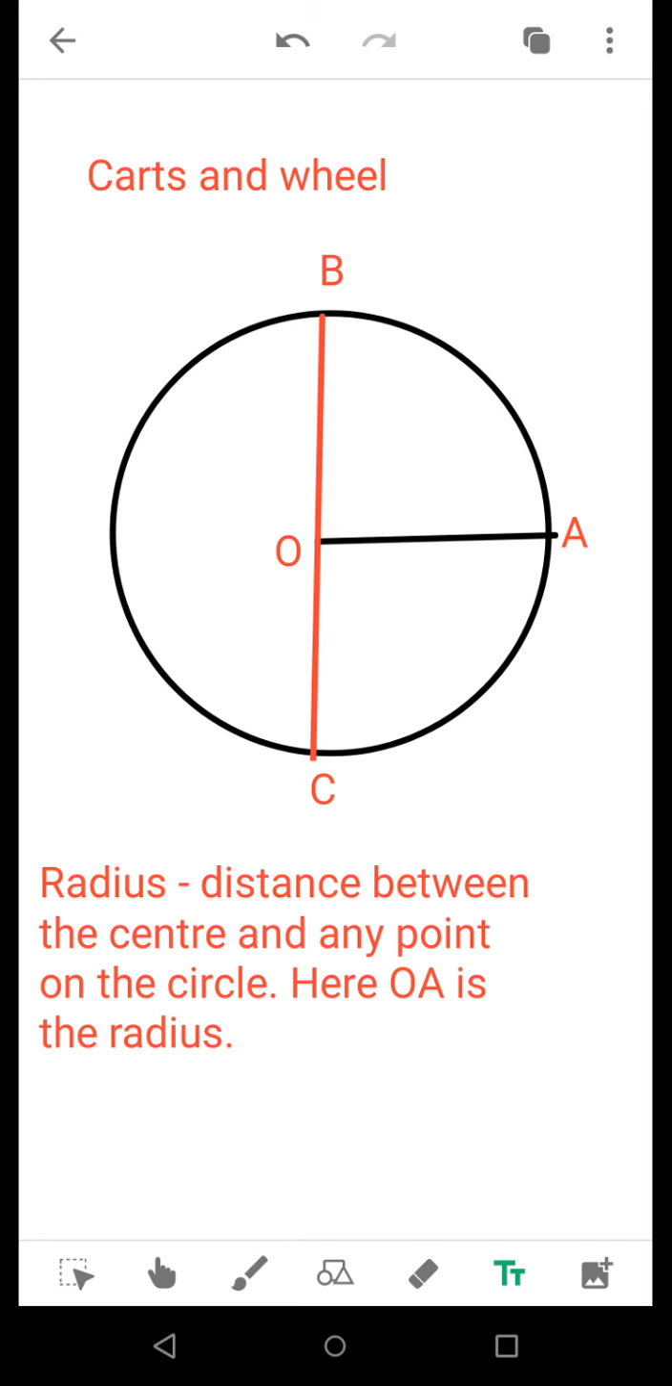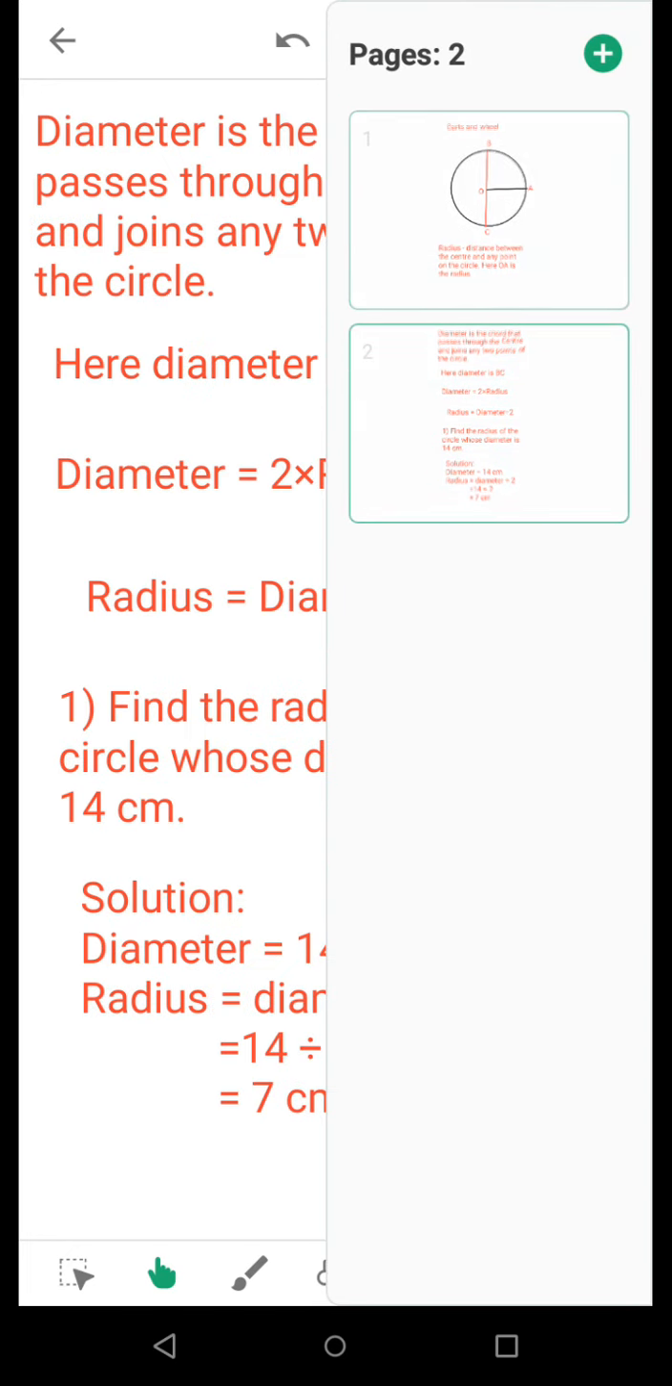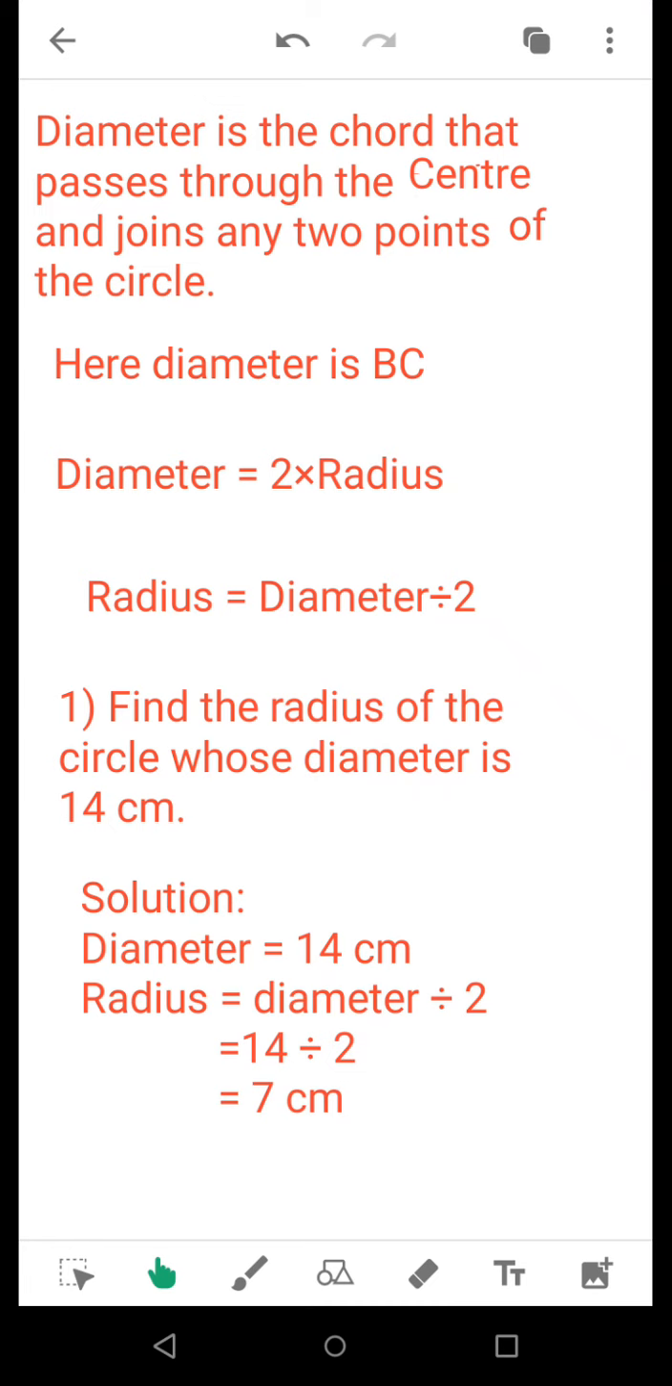Diameter is also known as the longest chord in a circle. As you can see over here, it joins 2 points B and C passing through the center O. So BC is considered as a diameter. Similarly, a circle may have a number of diameters, so it is one of the diameters.